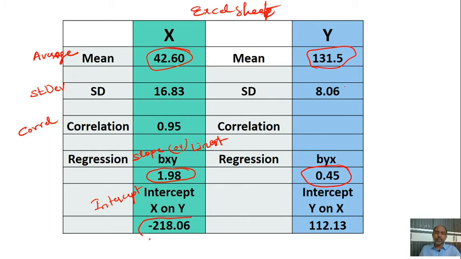What is the intercept? Minus 218.06. Whereas for this, we have calculated and used for y and x. Then the correlation and standard deviation are calculated to show the relation between these.